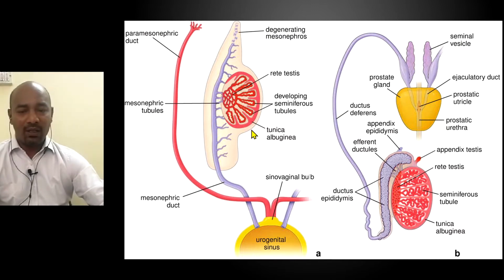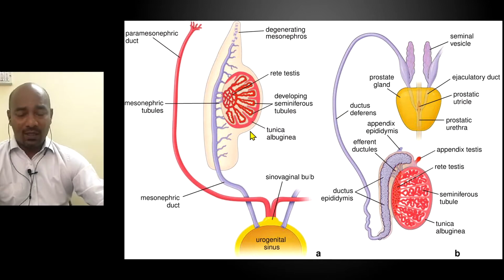The spermatic cord includes, in addition to the ductus deferens, the pampiniform plexus, the cremaster muscle, the testicular vein, genital branch of the genitofemoral nerve. So it will include all the coverings, fascial coverings, which are carried along with the testis as the testis descends through the inguinal canal.